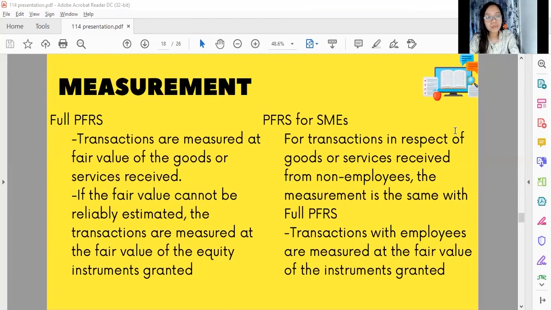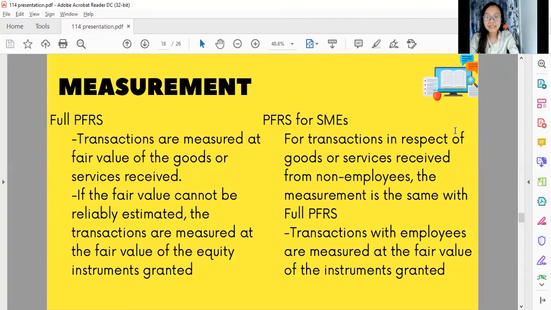Under the full PFRS, transactions are measured at the fair value of goods or services received. If the entity cannot reliably estimate these fair values, which is deemed always to be the case for transactions with employees, these transactions are measured at the fair value of the equity instruments granted. This is the same for the PFRS for SMEs regarding transactions with non-employees.